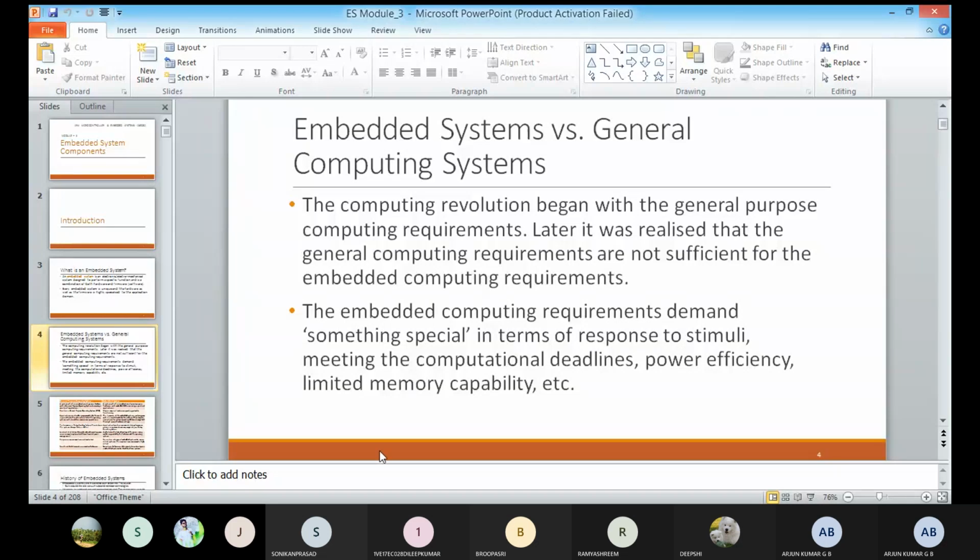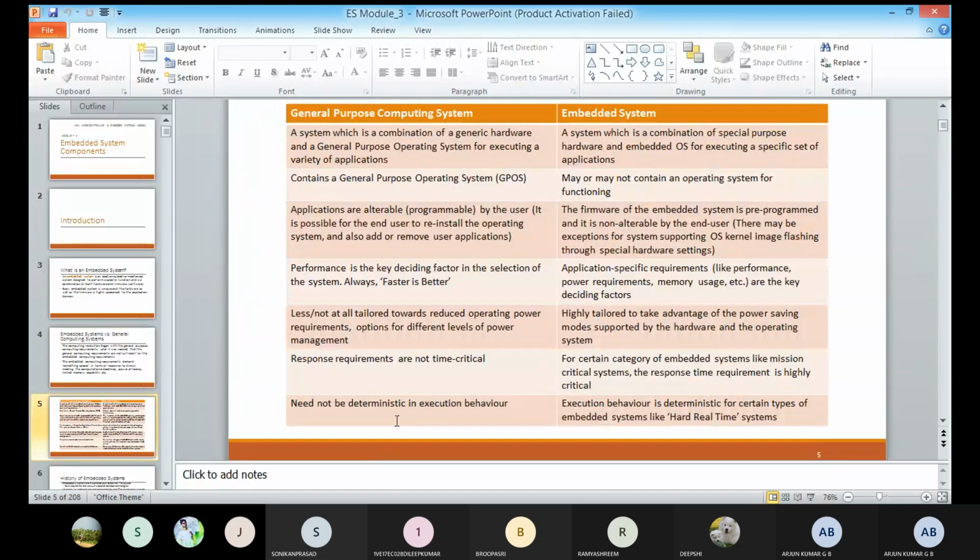See, we can also tell criteria wise. Otherwise you can compare the general purpose computing system with the embedded system. I'm just giving some criteria. Okay, see, take one criterion and differentiate between these two systems. Okay, coming to the content in general purpose computers.